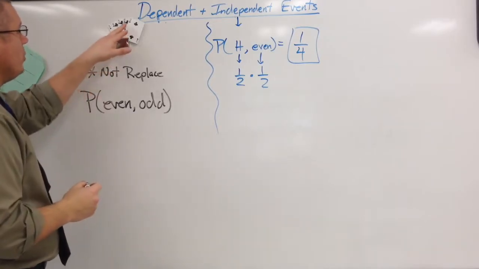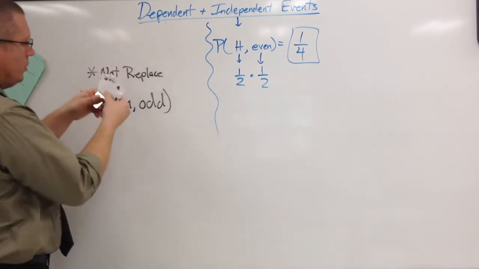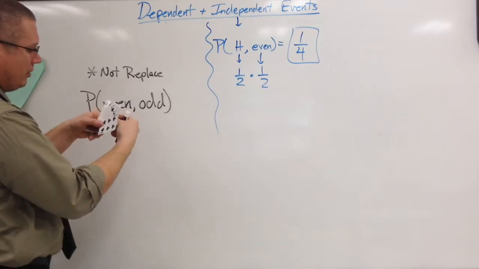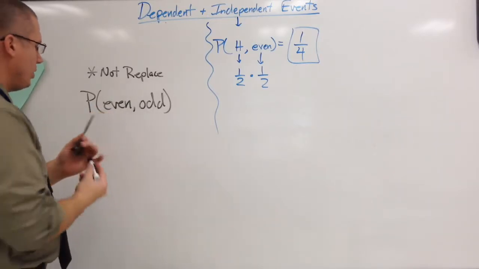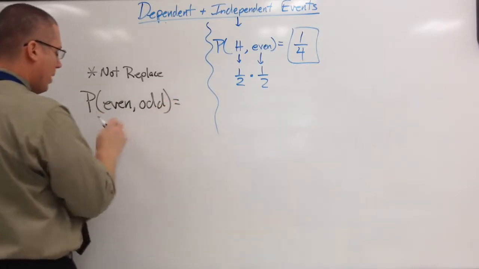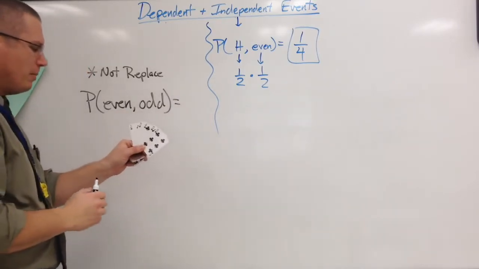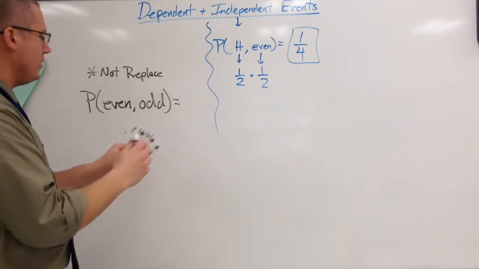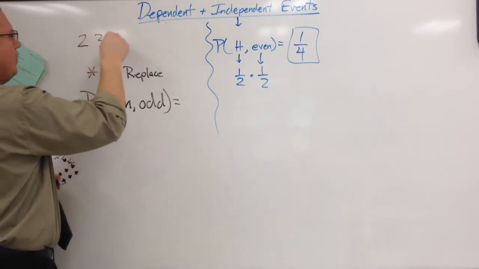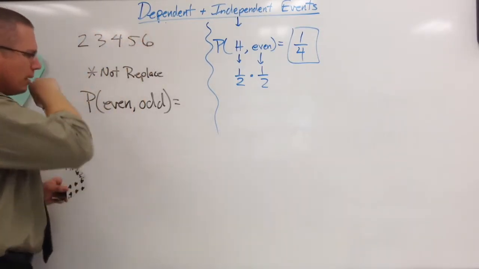So I have the numbers 2, 3, 4, 5, and 6. What's the chance? I'm going to do the same thing. Take my first probability, multiply by my second. What's the chance of my first probability? I have 2, 3, 4, 5, and 6.